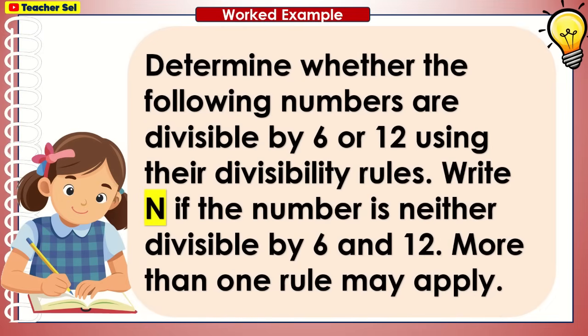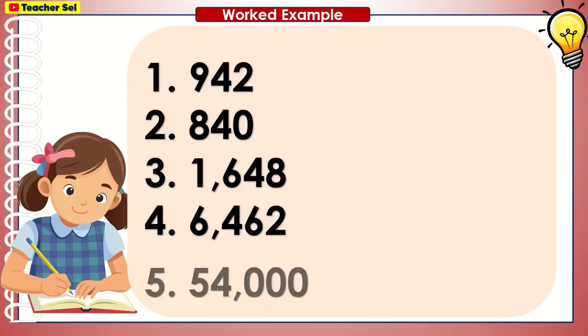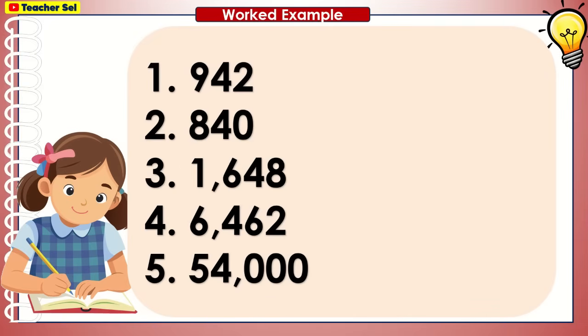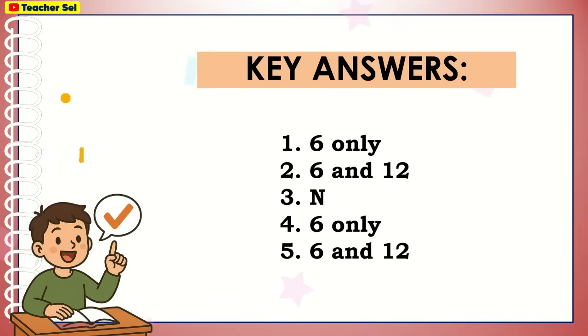Determine whether the following numbers are divisible by 6 or 12 using their divisibility rules. Write N if the number is neither divisible by 6 nor 12. More than one rule may apply. Here are the key answers.